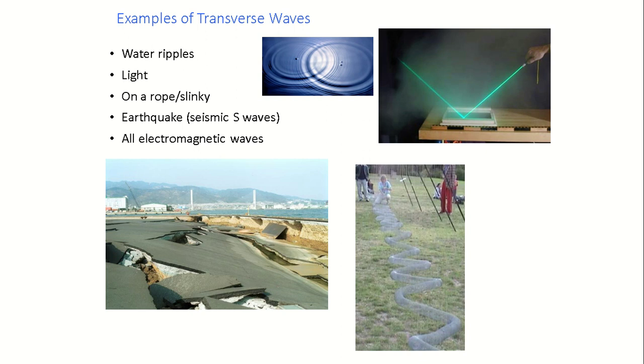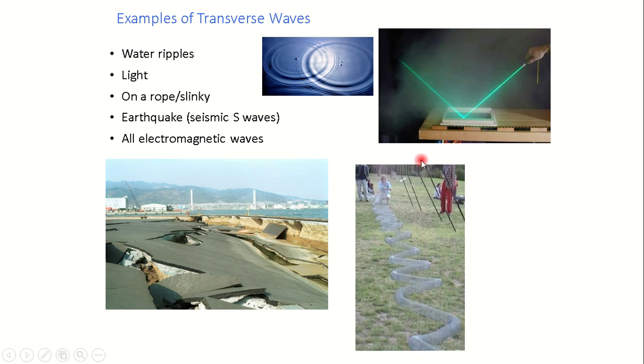Examples of transverse waves are these: water ripples, light waves, waves in a rope or a slinky spring, depending on how you move the rope or the slinky spring. If it's up and down, then you have a transverse wave. The earthquake seismic S wave and all electromagnetic waves are all transverse waves based on how they vibrate.